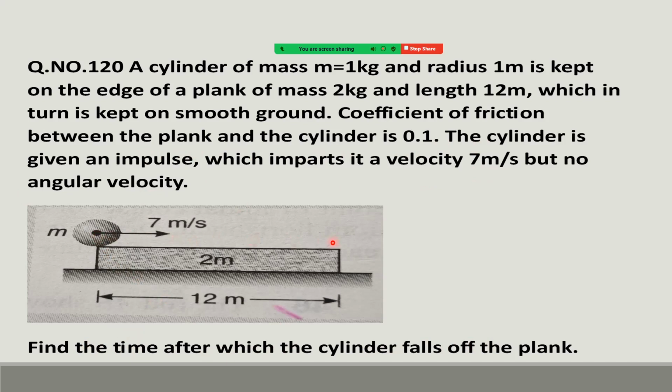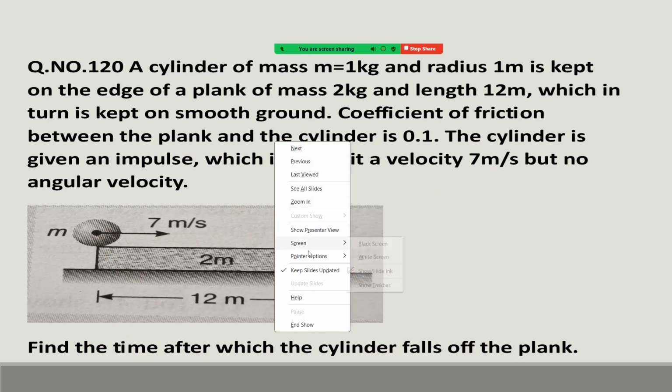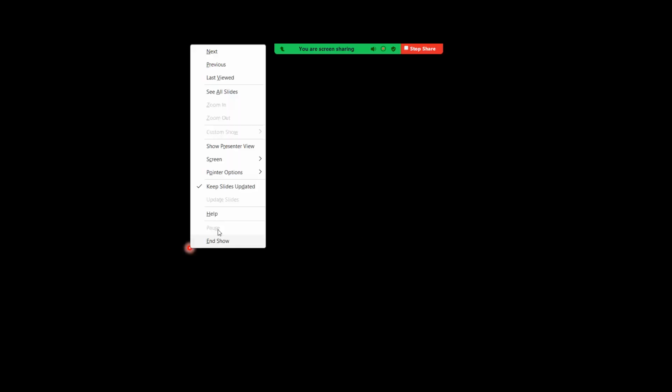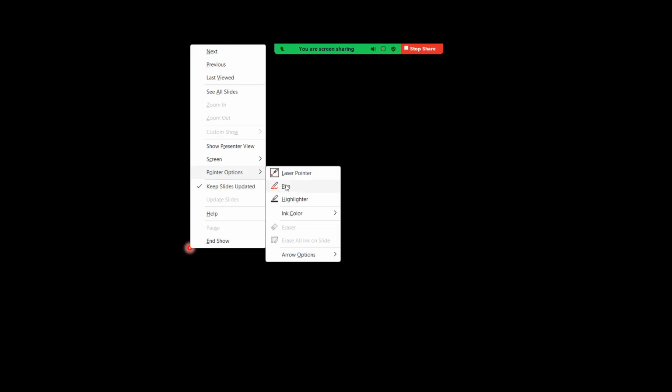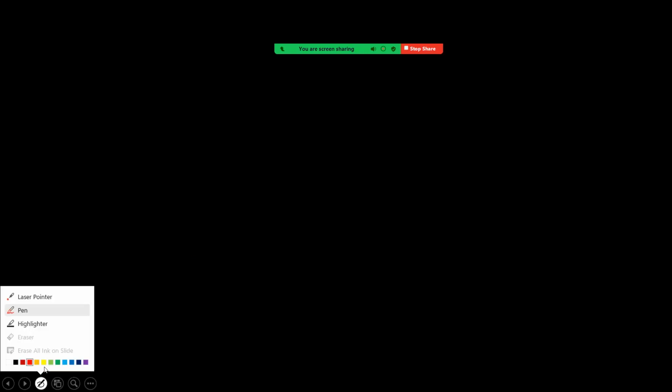Okay, let us see how to start it. First make the diagram given. So it is a cylinder, and this is now on a plank.